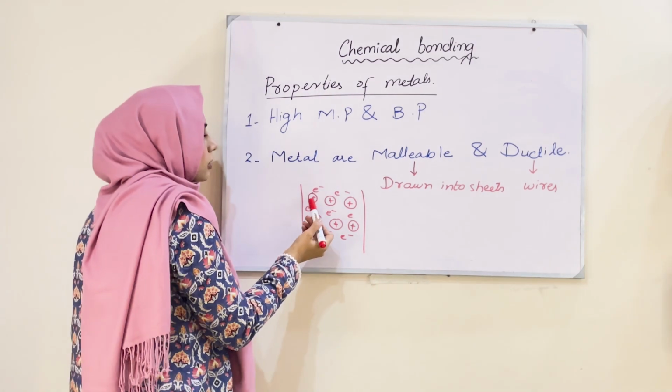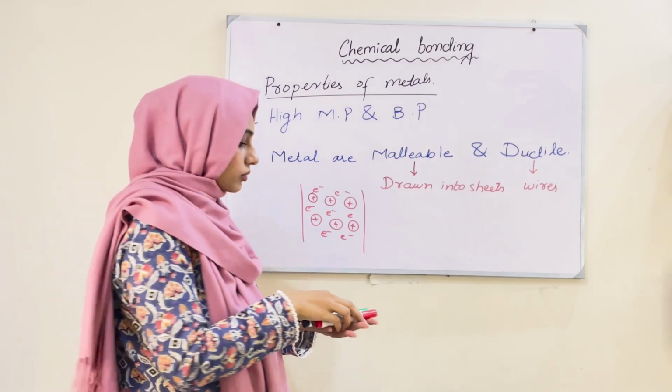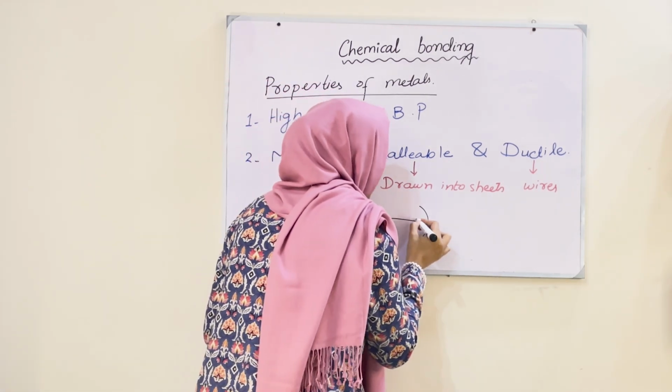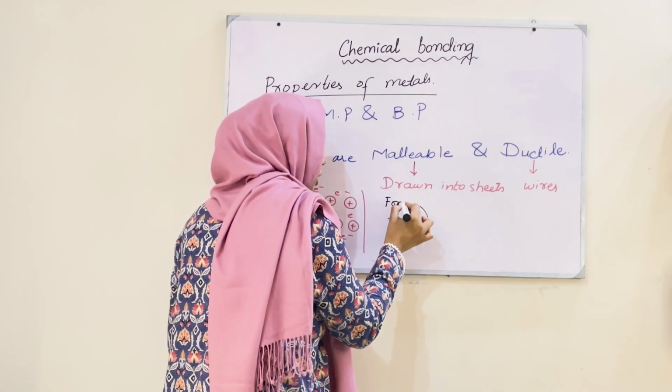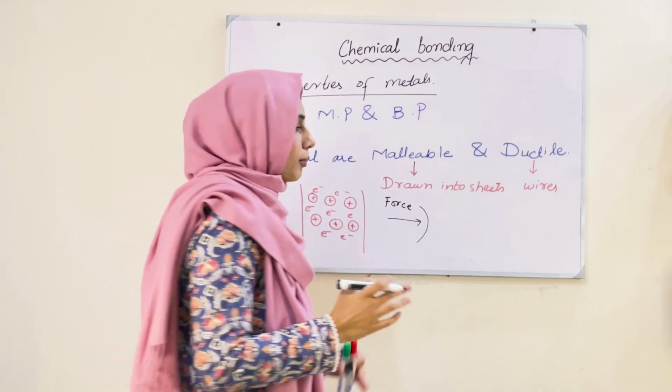You can see all of the protons are layered over each other. So when we apply some force, for example, I applied some force with a hammer or with any heavy thing on the surface of metal.